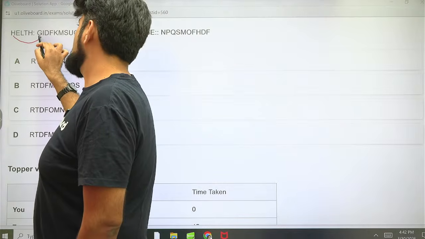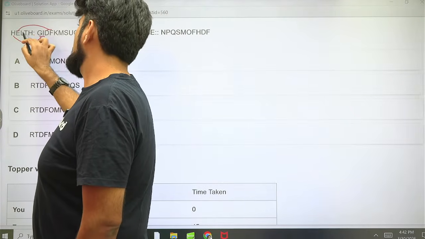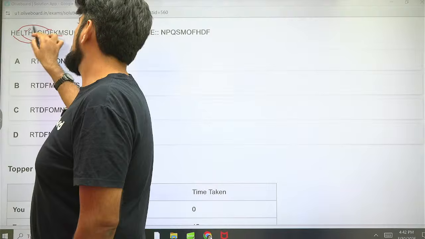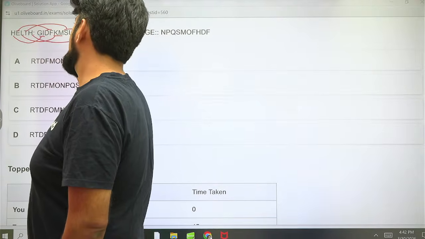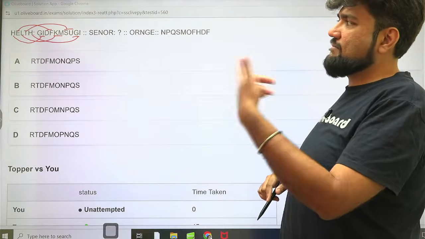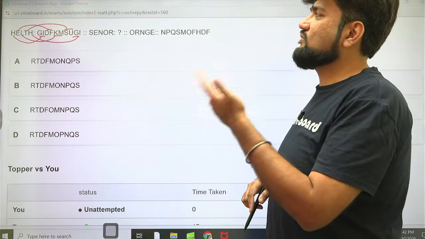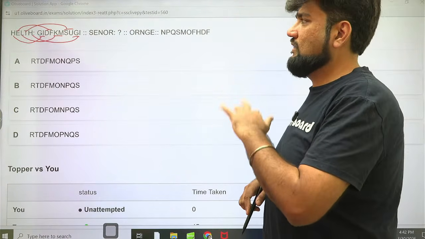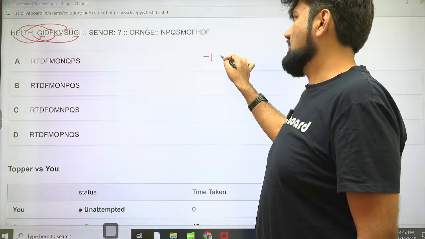So H is coded by GI, E is coded by DF, L is coded by KM, T is coded by SU and H is coded by GI. So what is GI? So H is coded by -1 and +1. E is coded by -1 +1. L is coded by -1 +1. T is coded by -1 +1. H is coded by -1 +1. So the logic is -1 +1.